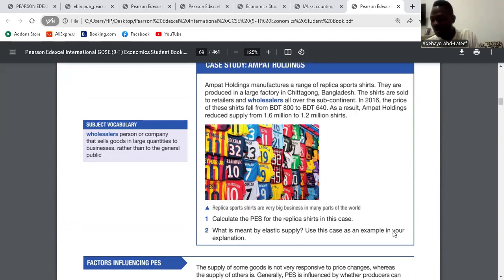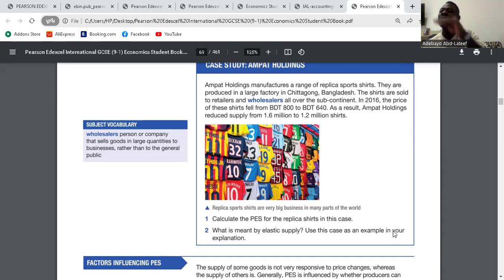So they say we should calculate PES. PES is Q2 minus Q1 over Q1, divided by P2 minus P1 over P1. So we have 1,200,000 minus 1,600,000, divided by 1,600,000, divided by 640 minus 800, divided by 800. When you do the calculation, it's going to give you 1.25. Is it clear? Yes. Positive 1.25, which is elastic. More than 1 is elastic.